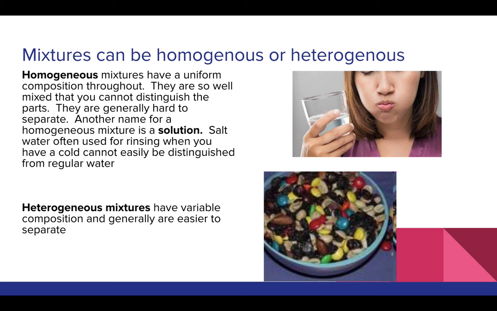Mixtures can be homogeneous or heterogeneous. Homogeneous meaning same. Homogeneous mixtures have a uniform composition throughout. That means they're really well mixed. They are so well mixed that you cannot really distinguish the parts, and they are harder to separate. Another name for a homogeneous mixture is solution.